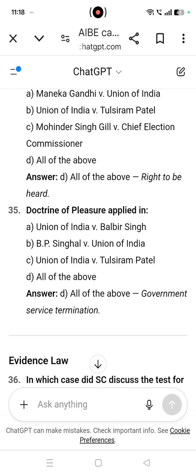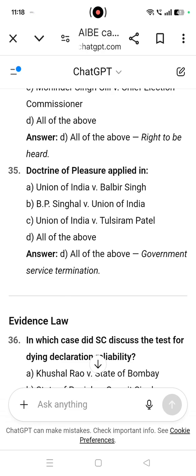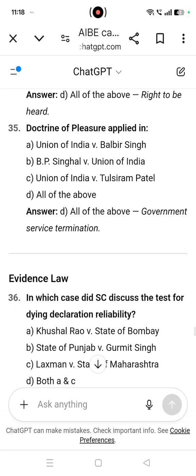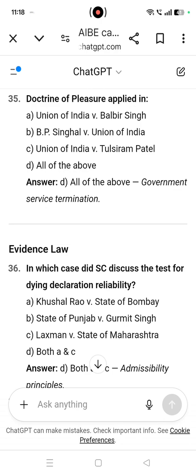That is all of the above. Right to be heard. Doctrine of pleasure applied in Union of India versus Balbir Singh, B.P. Singhal versus Union of India, Union of India versus Tulsiram Patel. That is all of the above. About the government service termination.